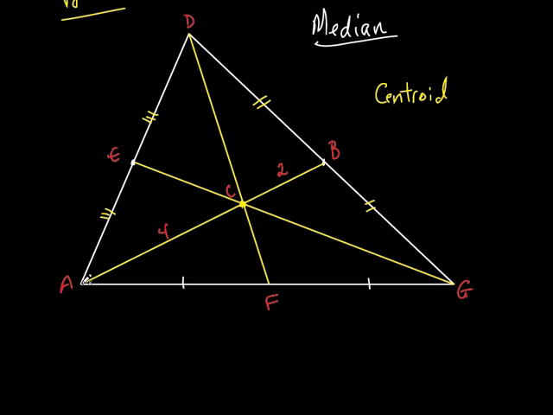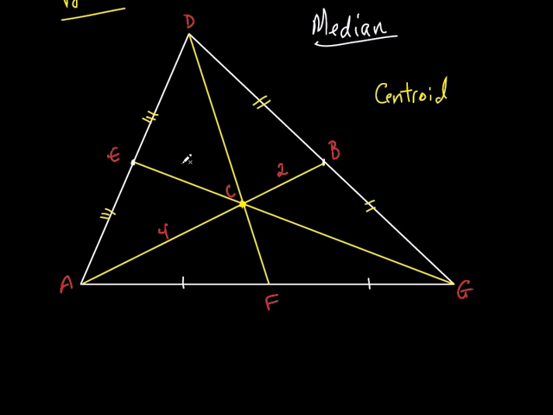Now watch. From the vertex to the centroid is twice as big as it is from the centroid to the other side, to the midpoint. Everybody see that? So from the angle to the centroid is twice as big as it is from the centroid to this midpoint. Got it? Twice as big. So the same thing is true about the other ones.